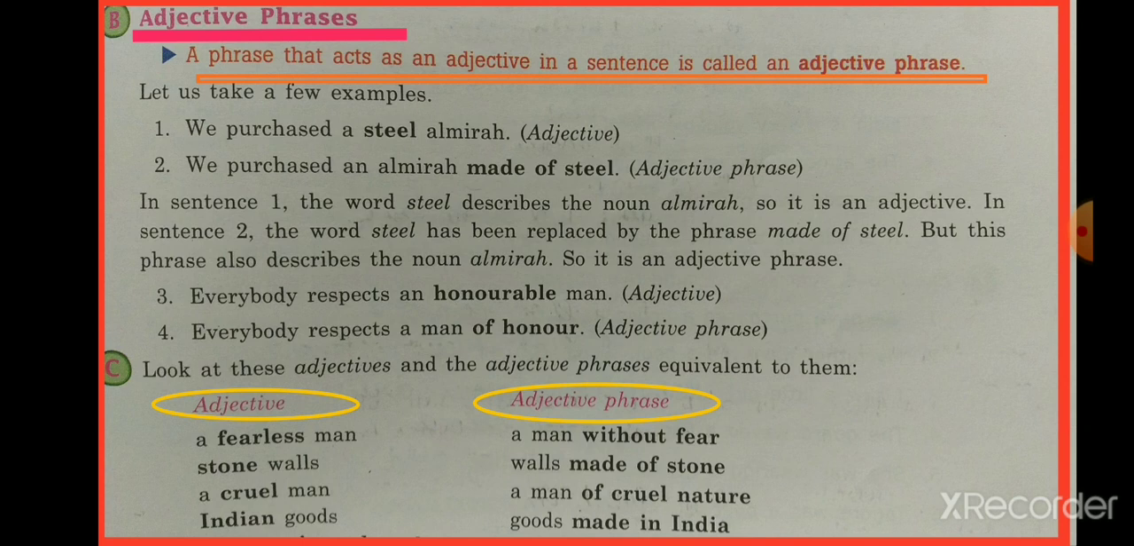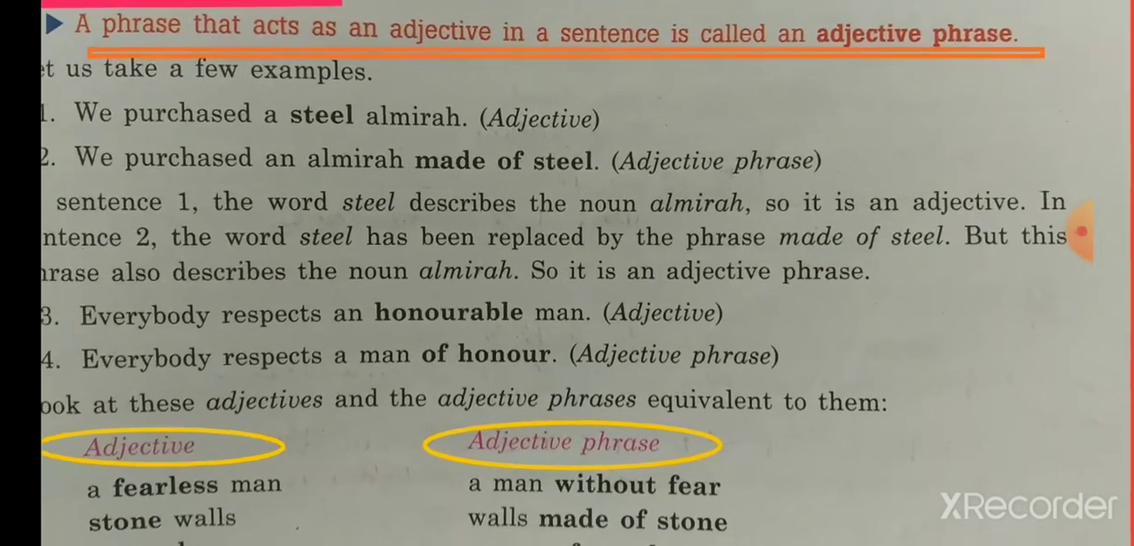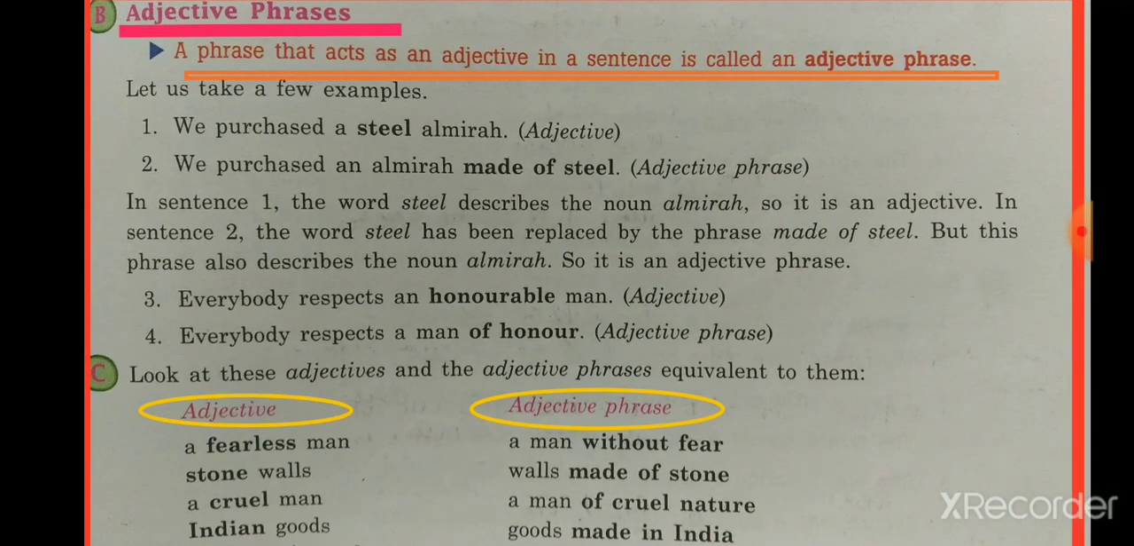Like, we purchased a steel almirah. Here, steel is working as an adjective, not adjective phrase, because in phrase we have a group of words, and here steel is a single word. But if we write the same sentence in a different manner, like, we purchased an almirah made of steel. Now made of steel is a group of words which is conveying incomplete sense. So this group of words is known as adjective phrase, which is acting as an adjective in a sentence.